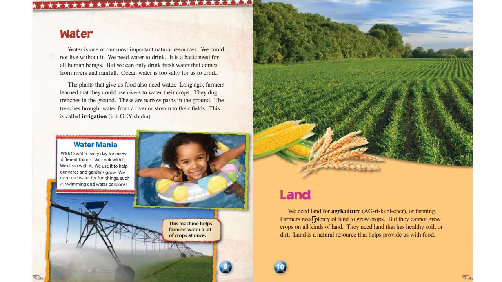Land. We need land for agriculture or farming. Farmers need plenty of land to grow crops, but they cannot grow crops on all kinds of land. They need land that has healthy soil or dirt. Land is a natural resource that helps provide us with food.